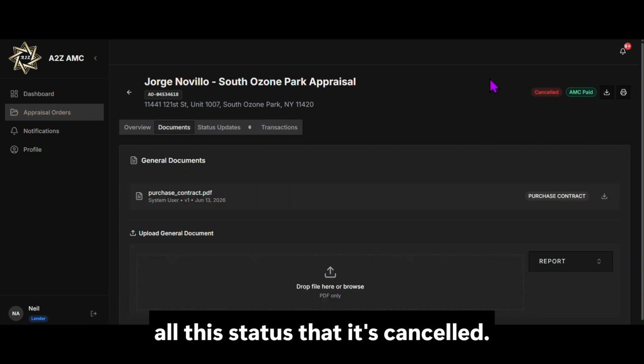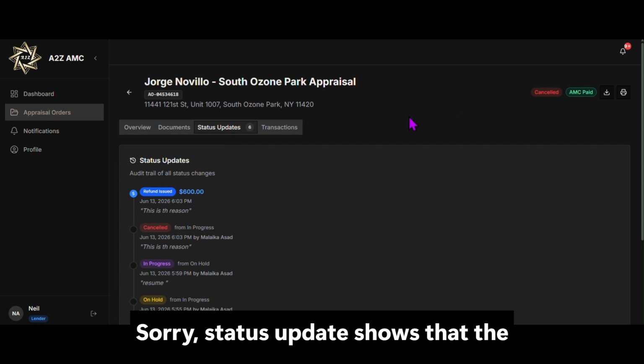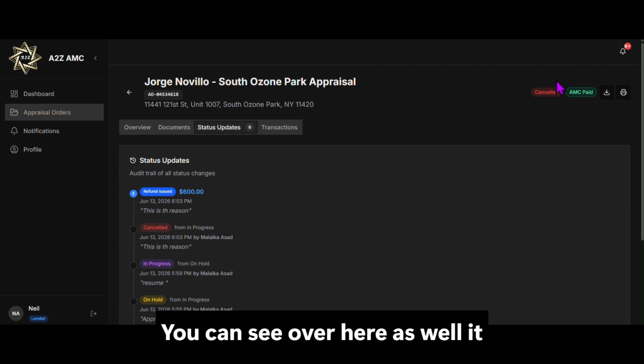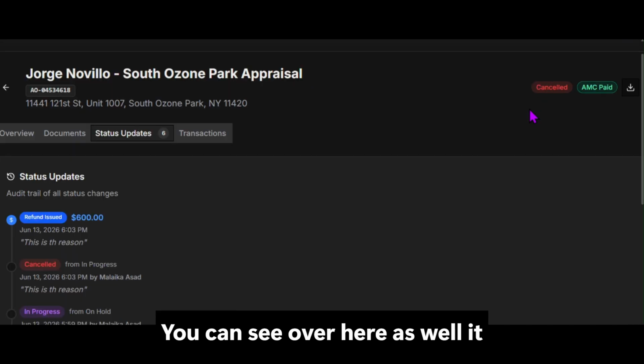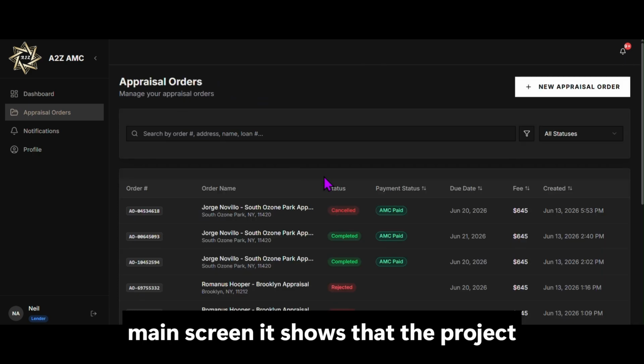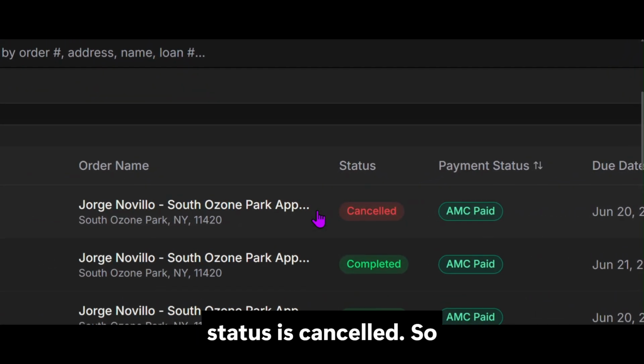Status update shows that the status is cancelled and refund is issued. You can see over here as well, it says cancelled. And if you go on the main screen, it shows that the project status is cancelled.